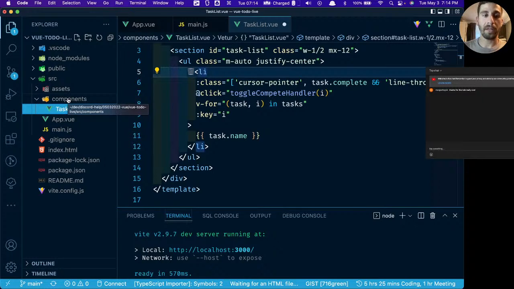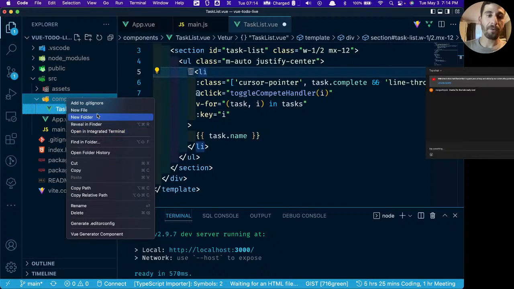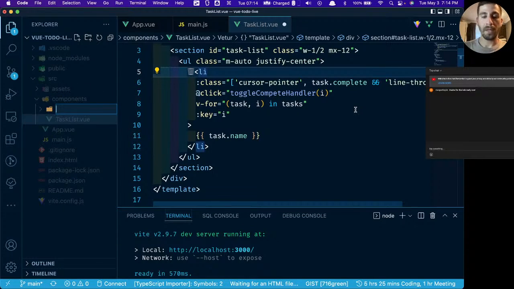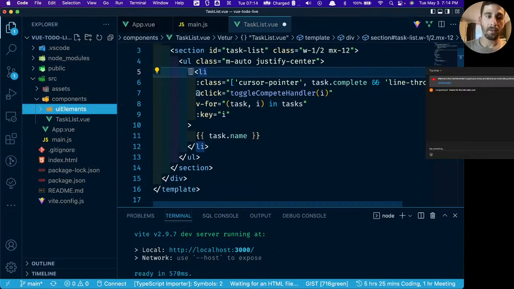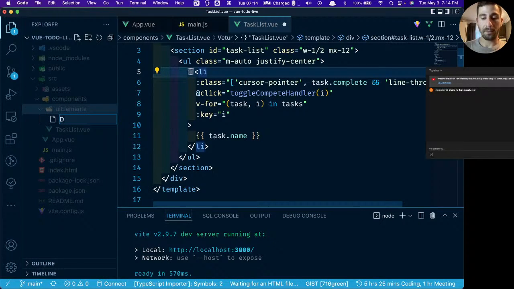This would be a little bit of overkill, but this is something that I might do in a real project. Let's say I have a folder inside of my components folder, and I want to call it UI elements. So if I want a button, and the button's going to be repeatable, we'll add a file, and we'll call it